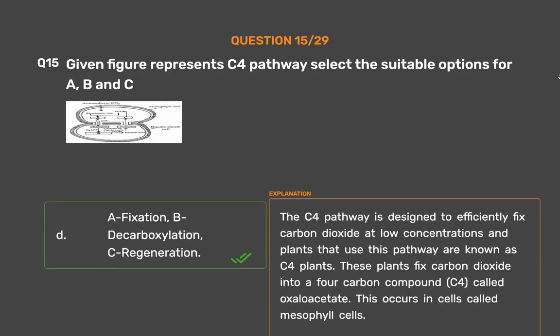Regeneration. The C4 pathway is designed to efficiently fix carbon dioxide at low concentrations, and plants that use this pathway are known as C4 plants. These plants fix carbon dioxide into a 4-carbon compound, C4, called oxaloacetate. This occurs in cells called mesophyll cells.